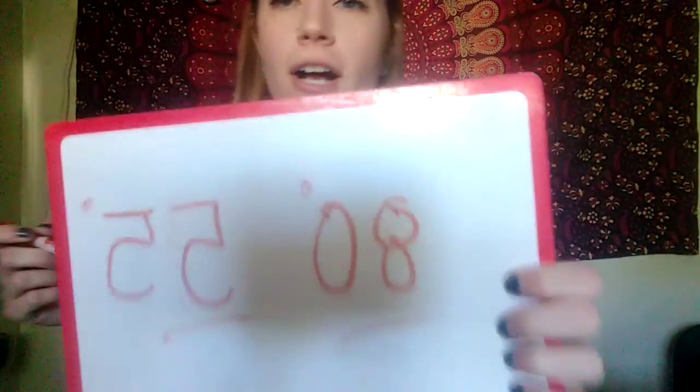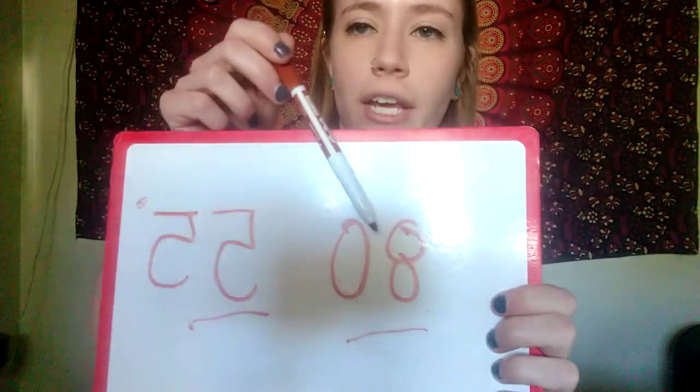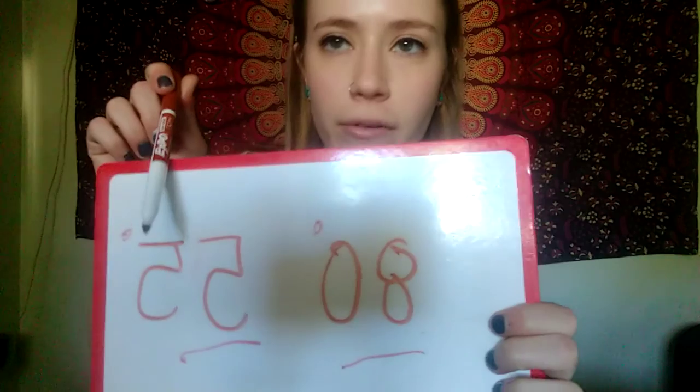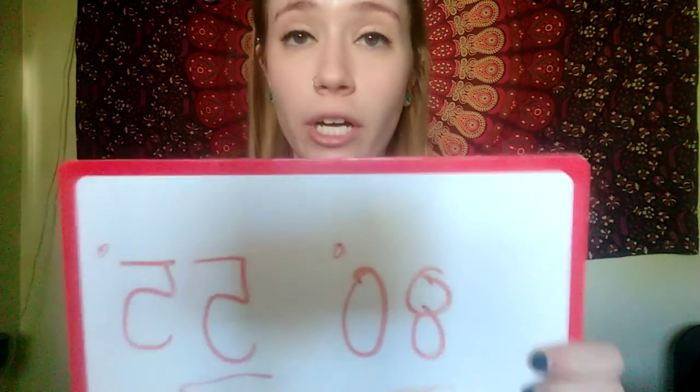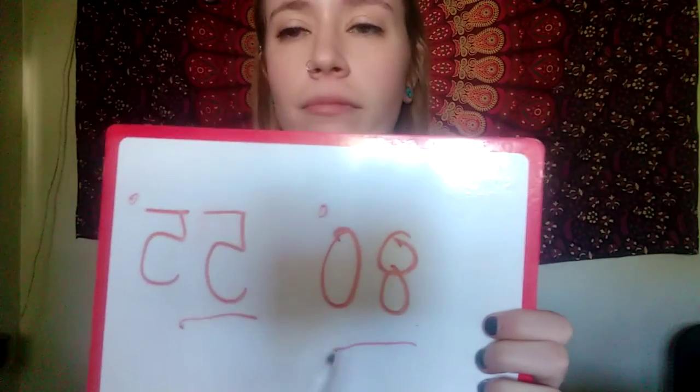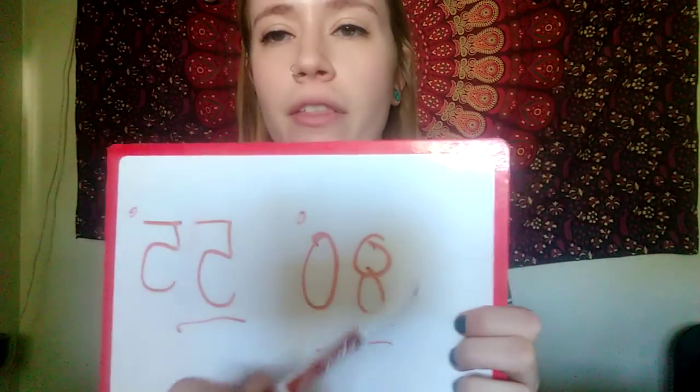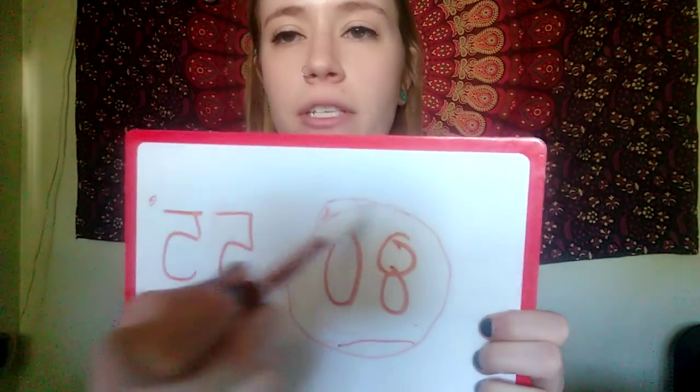So what will be our high for tomorrow? 80 or 55? Or which one is closer to 100? Yeah, so we're going to look at this number. So 80 degrees Fahrenheit will be our high for tomorrow.